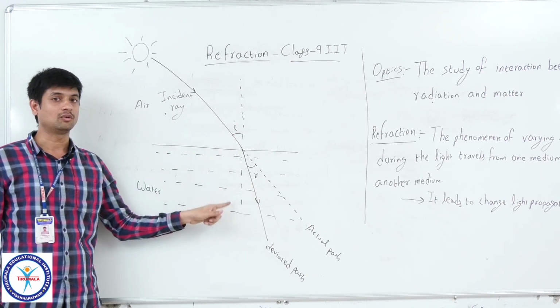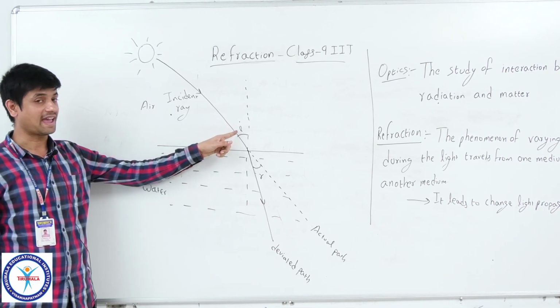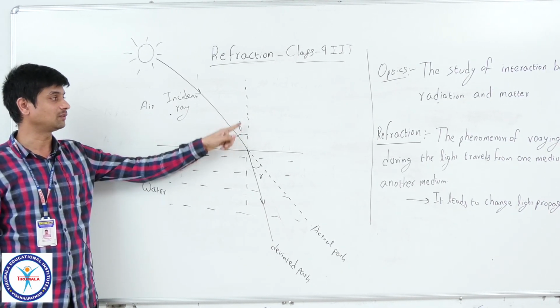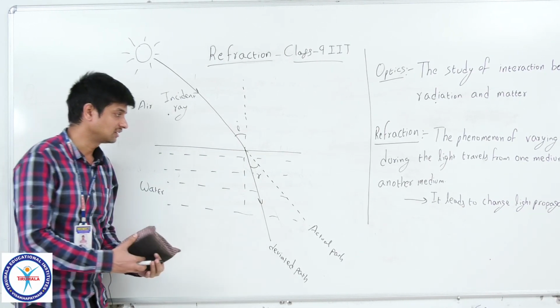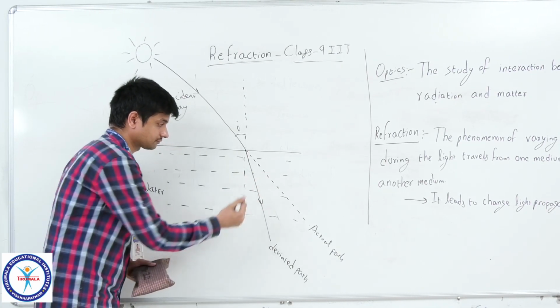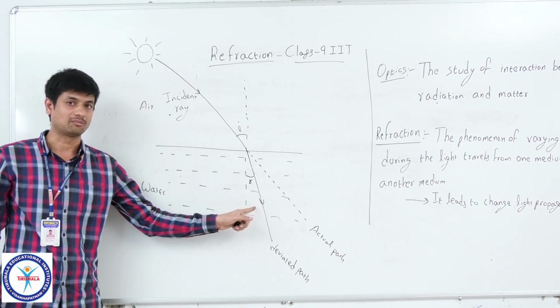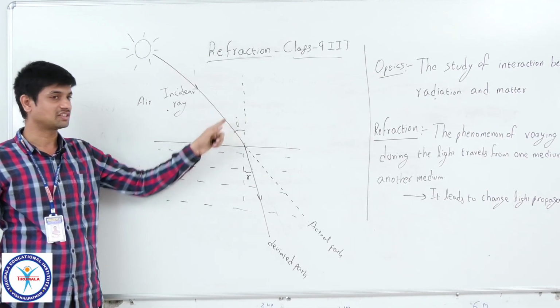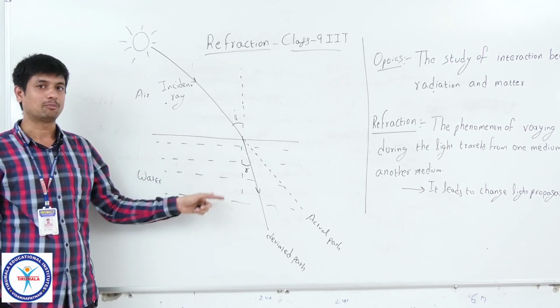Relative to this normal we will decide how much angle the incident ray makes with this normal and how much angle it has refracted from this normal. Based on these things we will go on to understand refraction deeply.